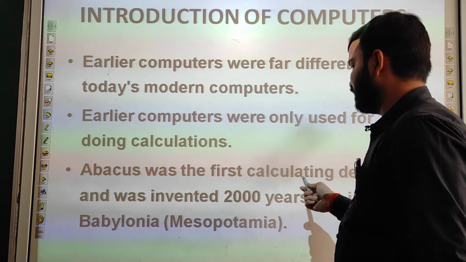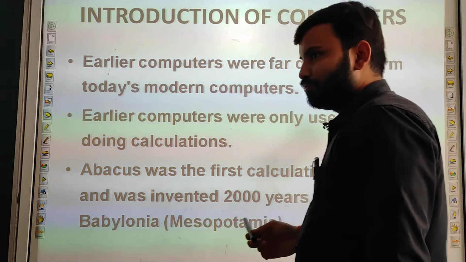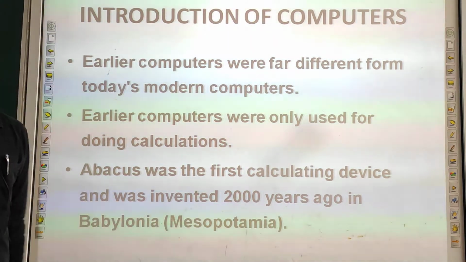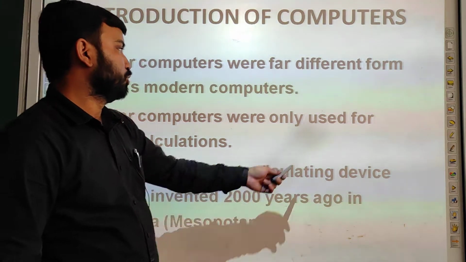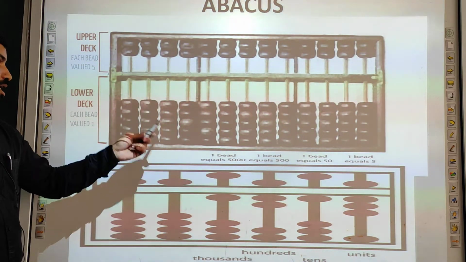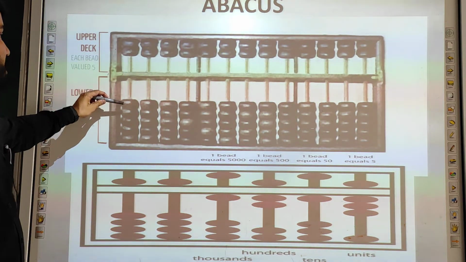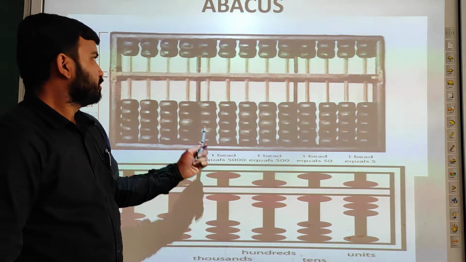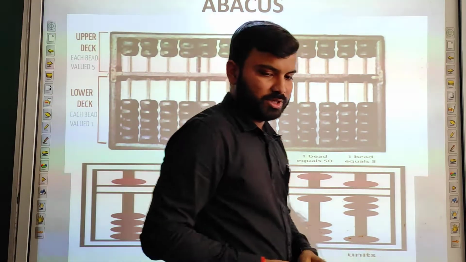Abacus was the first calculating device, or we can say the abacus was the first computer, which was invented 2000 years ago in Babylonia, Mesopotamia. Here is an example of an abacus. These are two abacuses, which we can see have two sets, and these sets were used for counting, addition and subtraction. We can say that this was the first computer. Okay, so we'll come to the next topic.